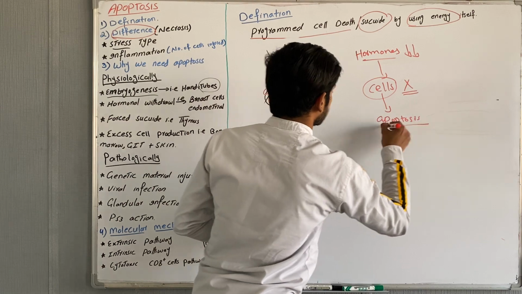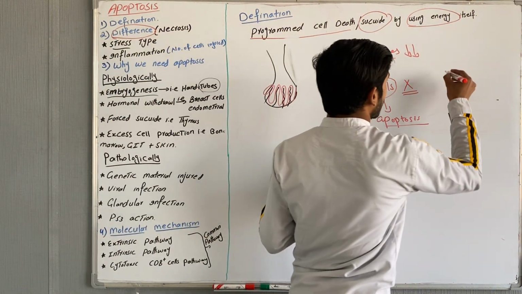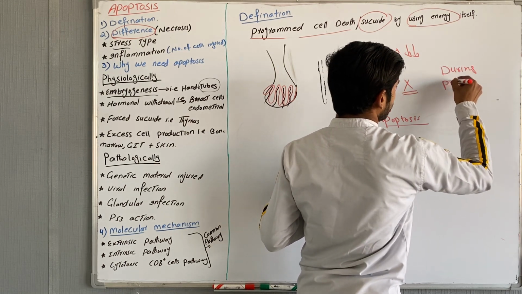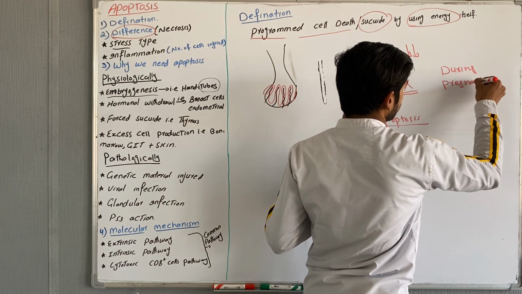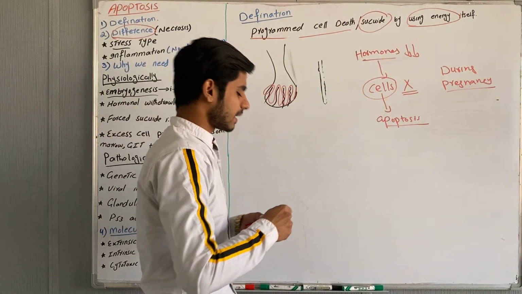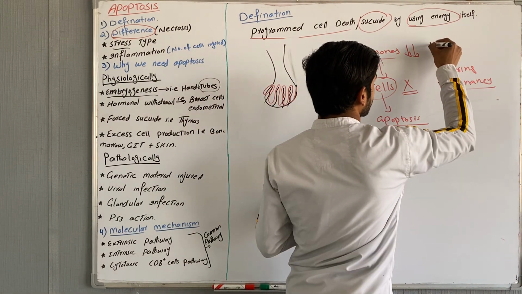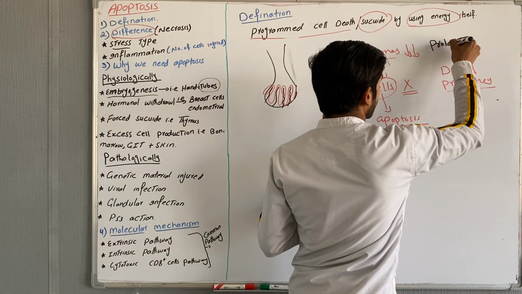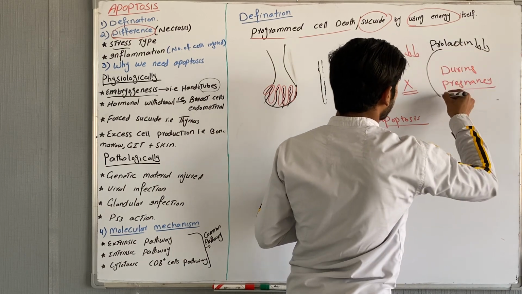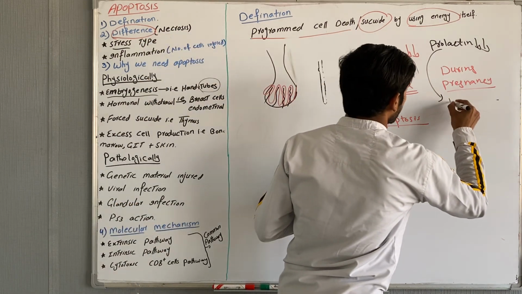I would like to give an example. Let's suppose that the first one is the breast cells. In the case of breast cells, what happens during pregnancy? During pregnancy, the prolactin hormone will decrease. When this prolactin hormone decreases, what is the function of prolactin hormone? It acts on the breast cells to produce milk.